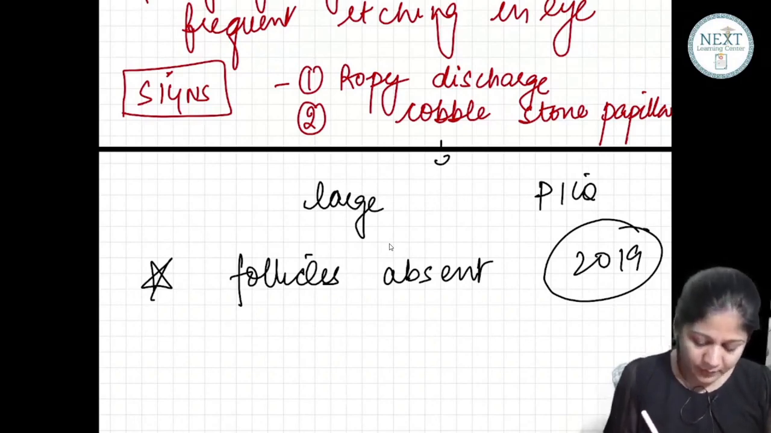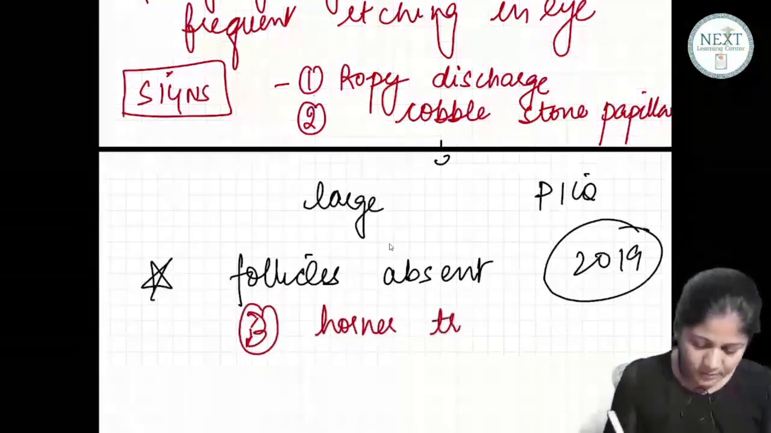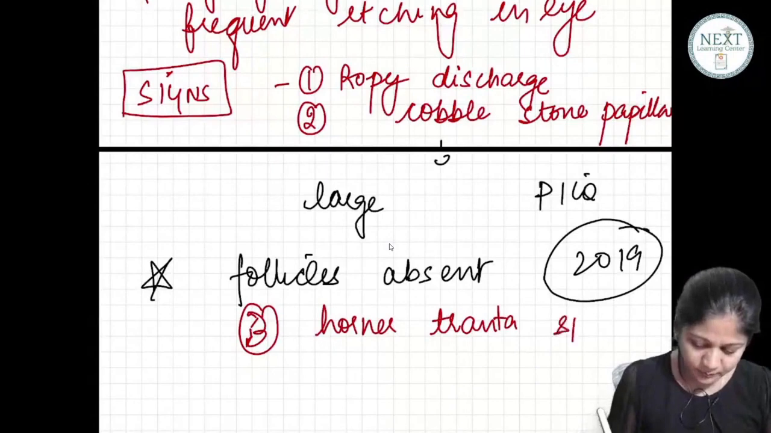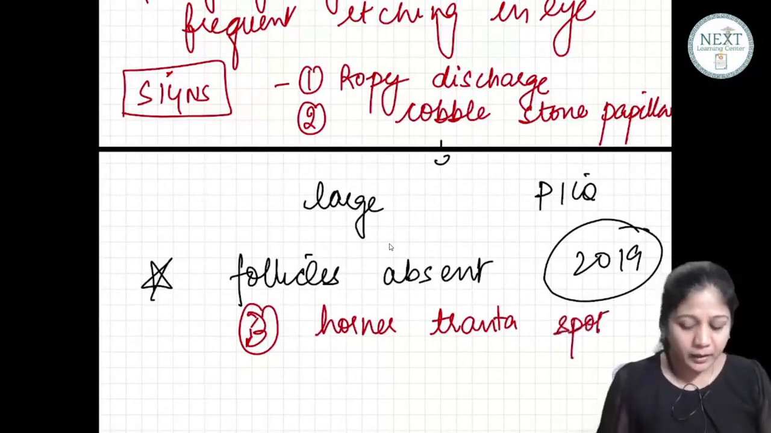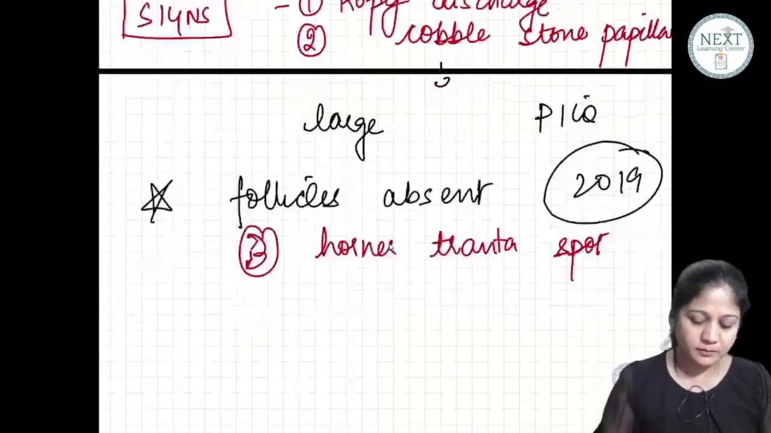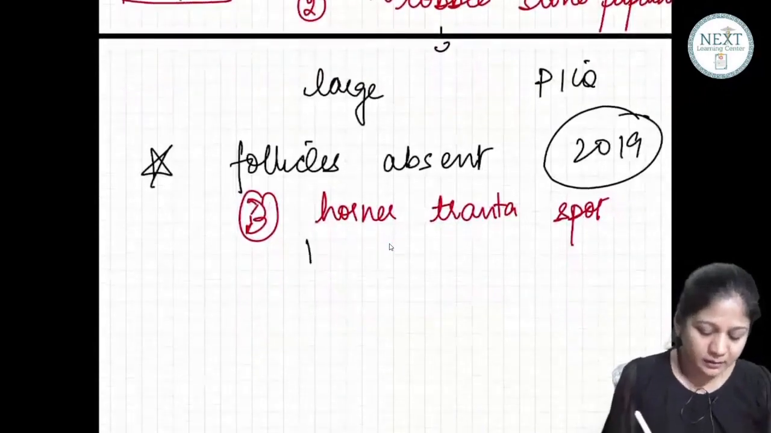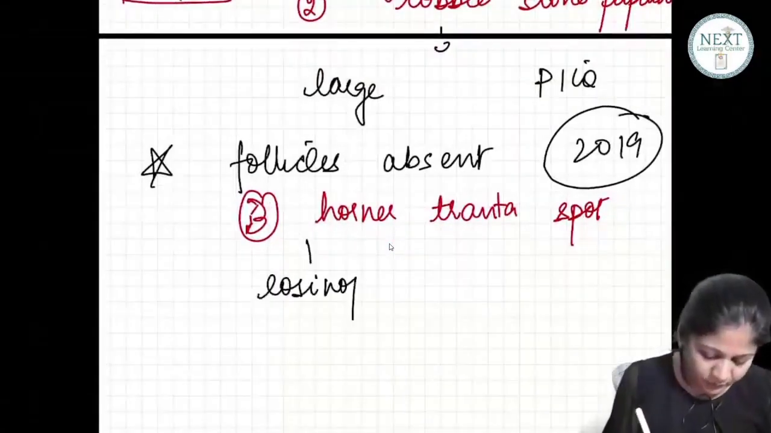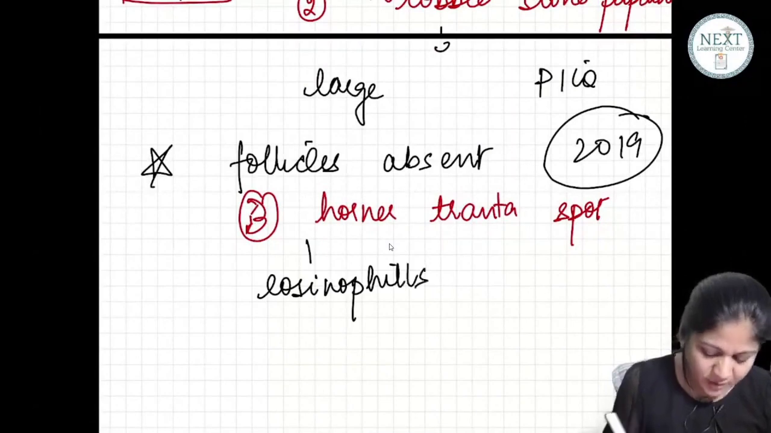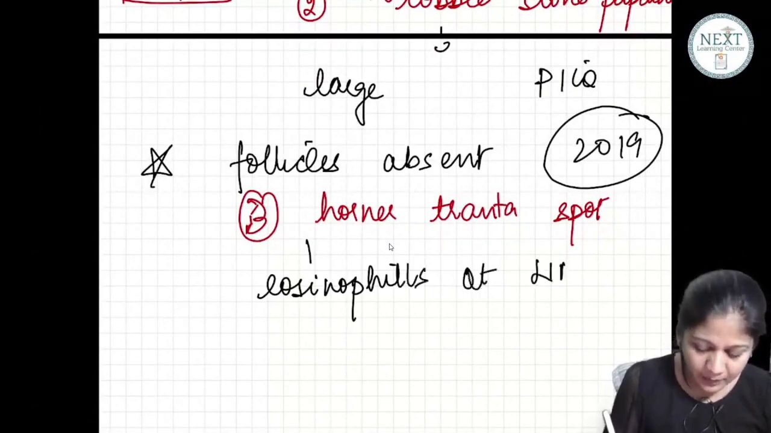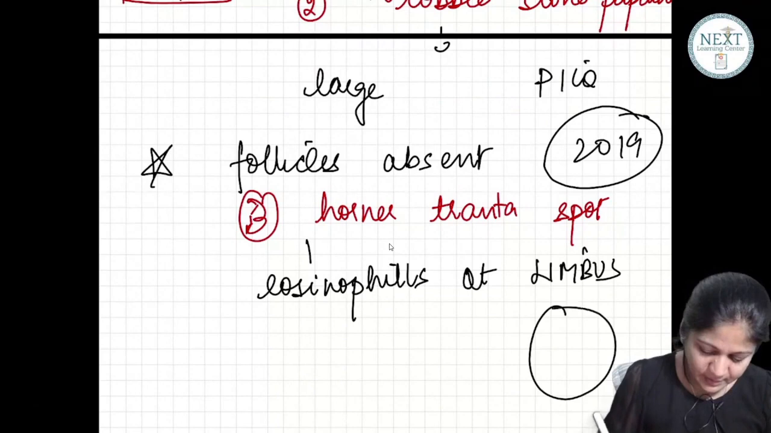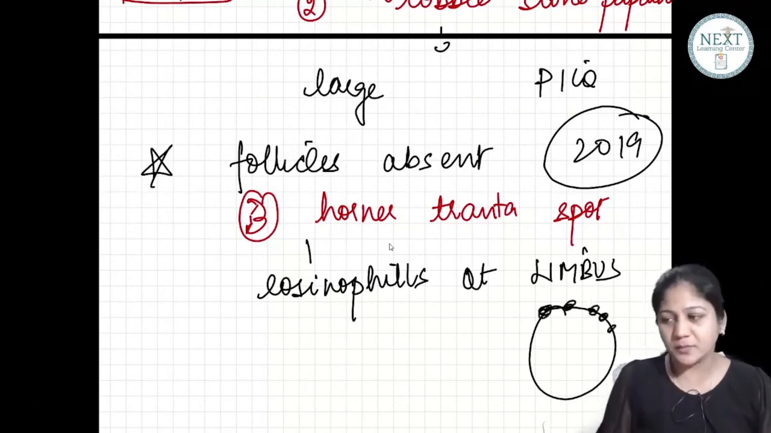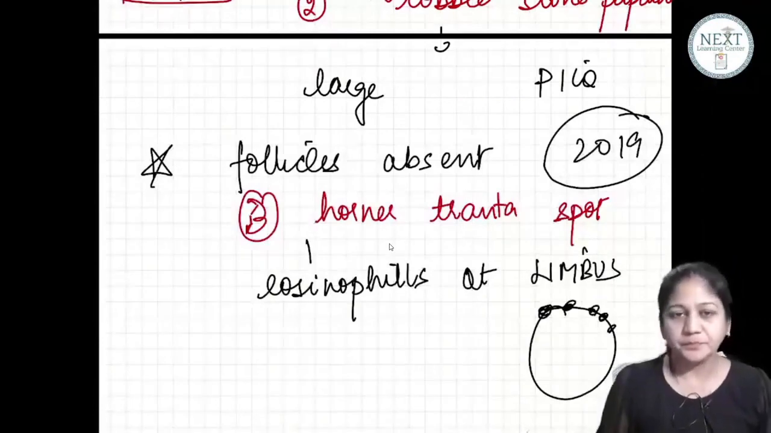Now the third one is Horner Tranta spots. What is a Horner Tranta spot? These are eosinophilic accumulations. क्या होता है इसके अंदर? Eosinophils भर जाते हैं. These are eosinophils which are accumulated at the upper limbus. कुछ ऐसे यहाँ पे eosinophilic accumulations होने लग जाते हैं, raised lesions. ठीक है, Horner Tranta spots.